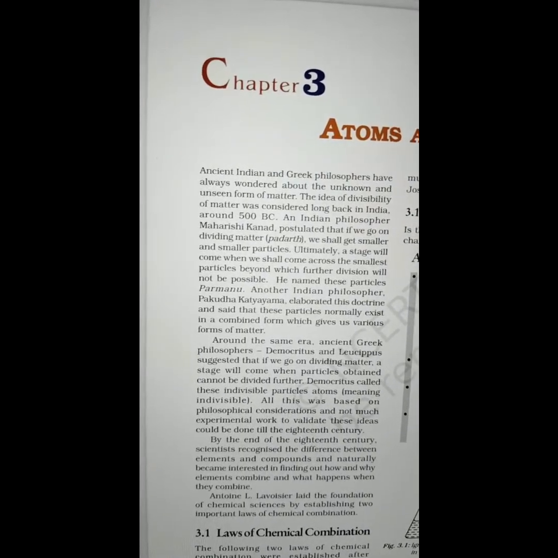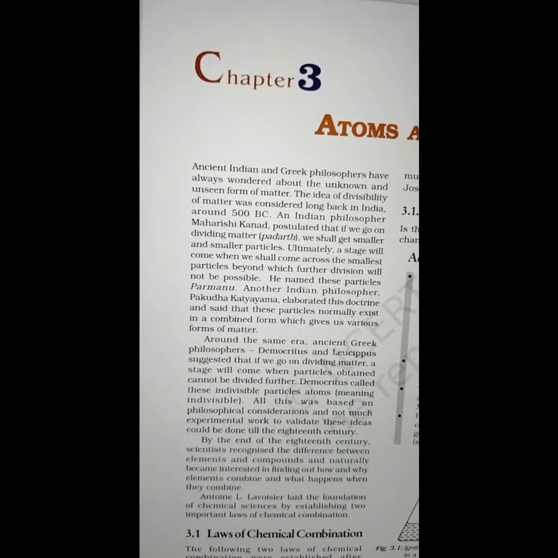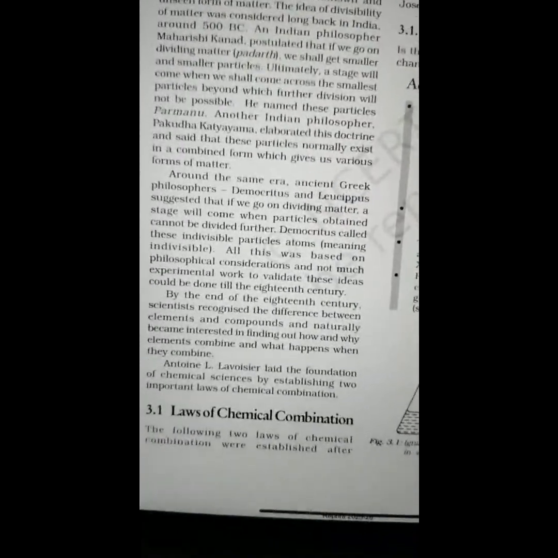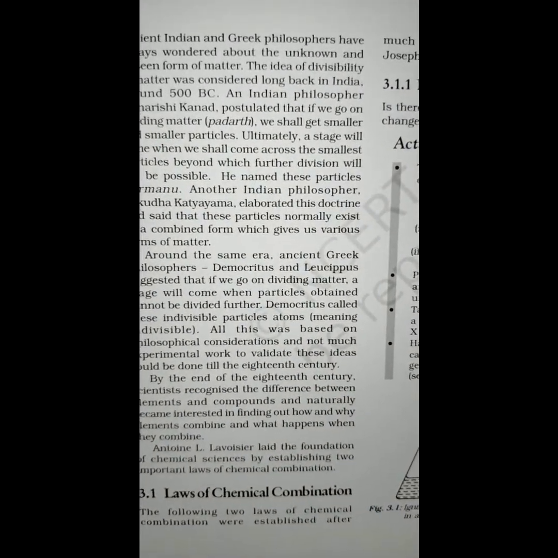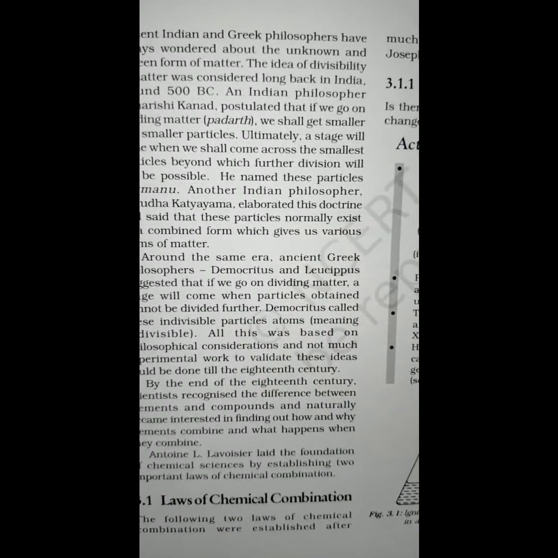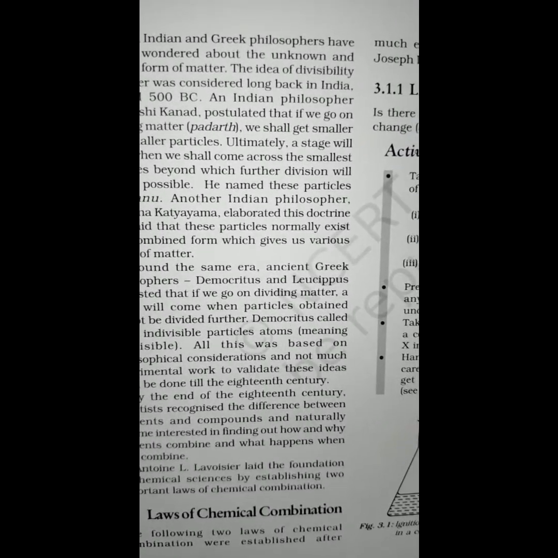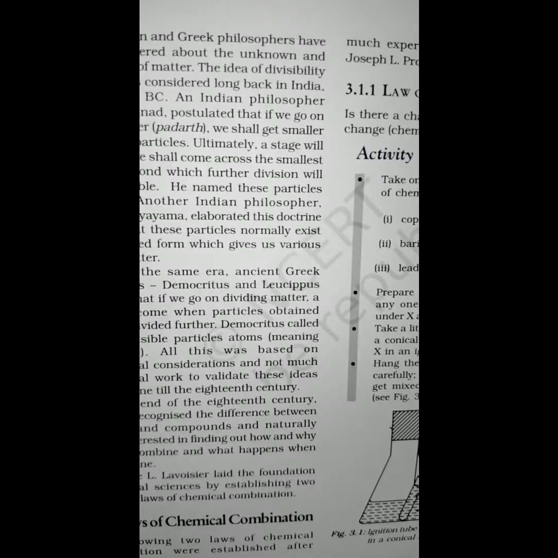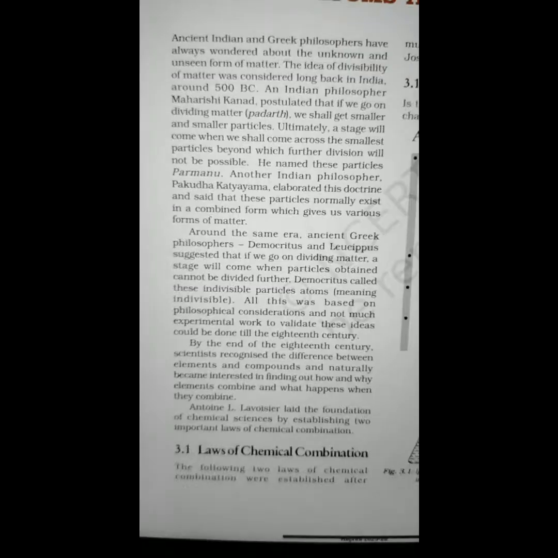All this was based on philosophical considerations, and not much experimental work to validate these ideas could be done till the 18th century. We go ahead reading the next paragraph. By the end of the 18th century, scientists recognized the difference between elements and compounds and naturally became interested in finding out how and why elements combine and what happens when they combine. Antoine L. Lavoisier laid the foundation of chemical sciences by establishing two important laws of chemical combination.